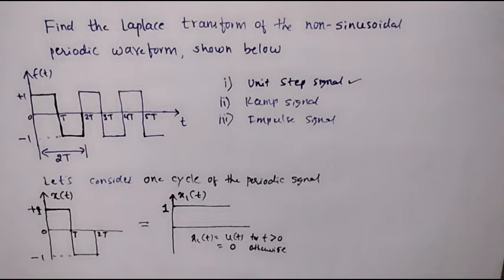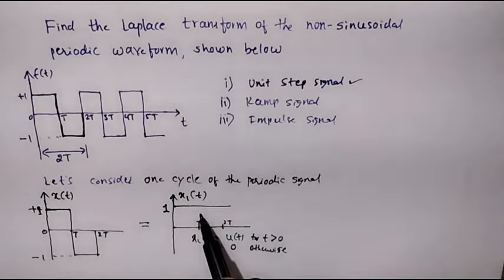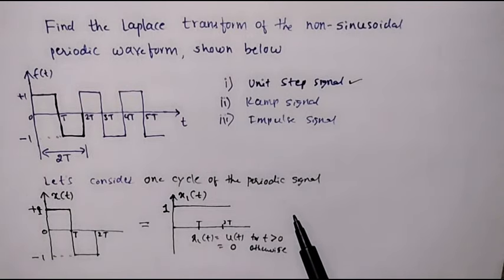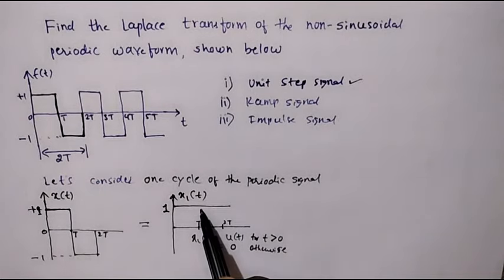So now to make this step signal become 0 at t equal to T, I am supposed to add one more step signal such that by adding this signal with the other step signal, it should become 0. So we are supposed to add one negative step signal, so that this positive step signal, when we add with the negative step signal, we can bring it back to 0.